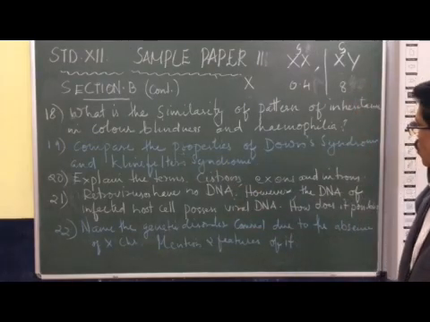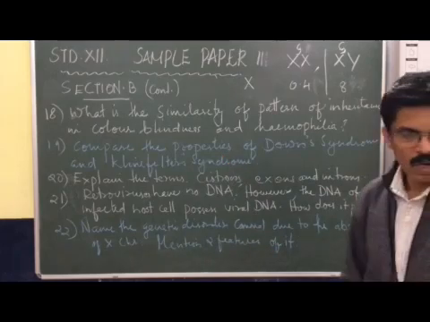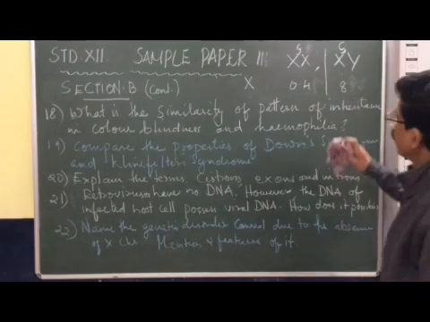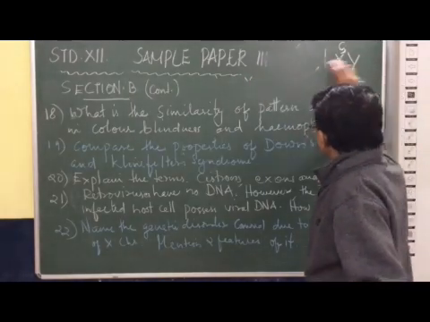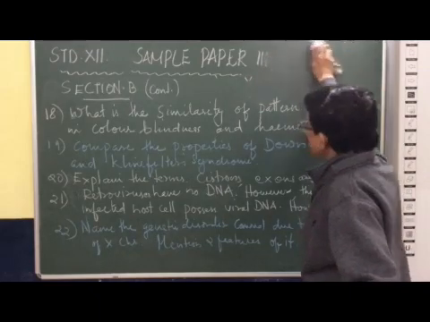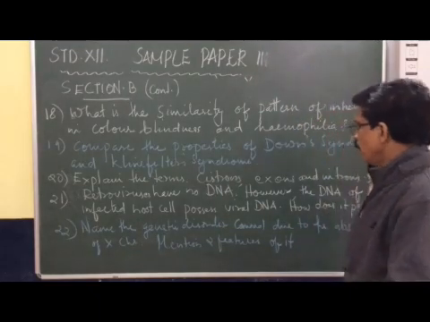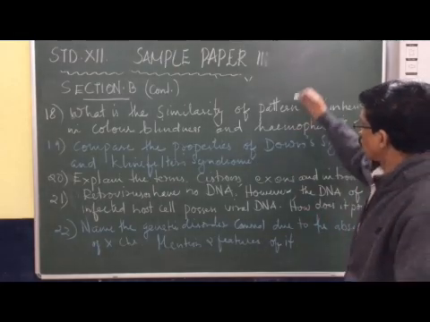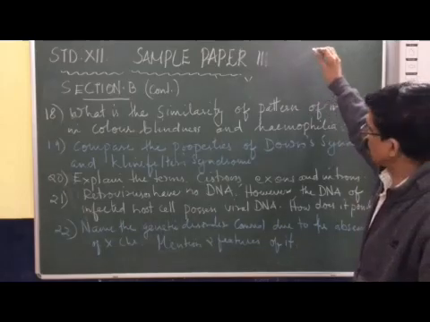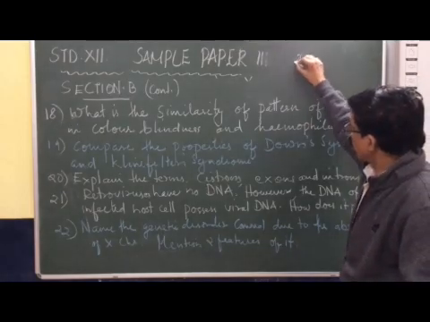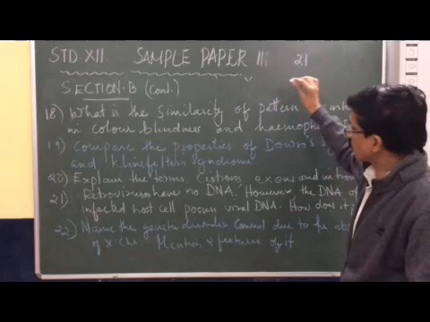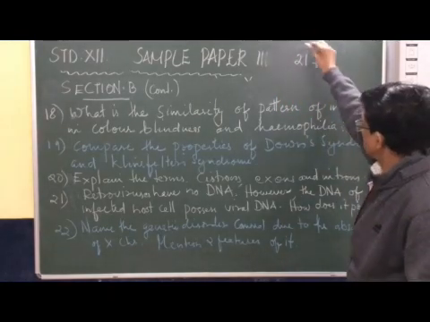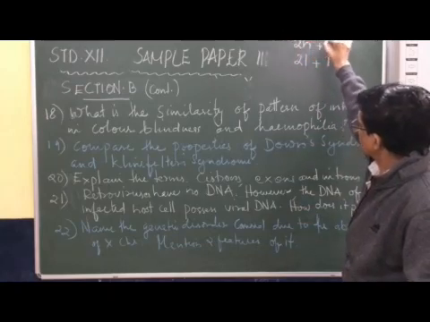Compare the properties of Down syndrome and Klinefelter syndrome. Down syndrome and Klinefelter syndrome are abnormalities caused due to the presence of an extra chromosome. In Down syndrome, there is one extra chromosome. It is an autosomal disorder in which the 21st pair of autosomes contains one additional chromosome. So this condition is 2n plus 1.